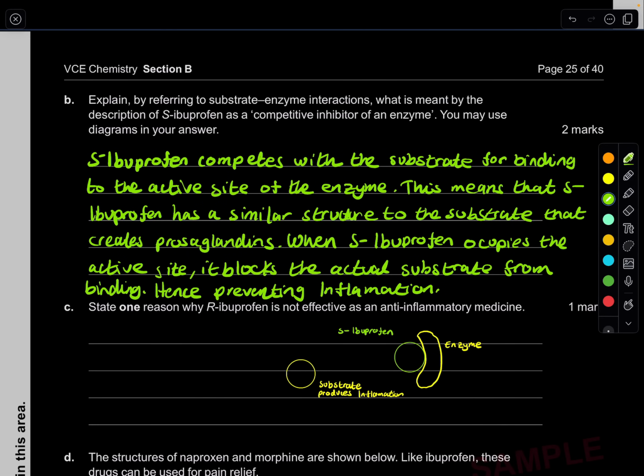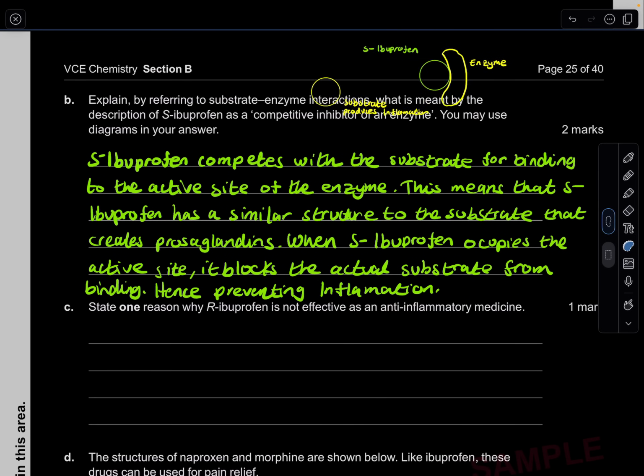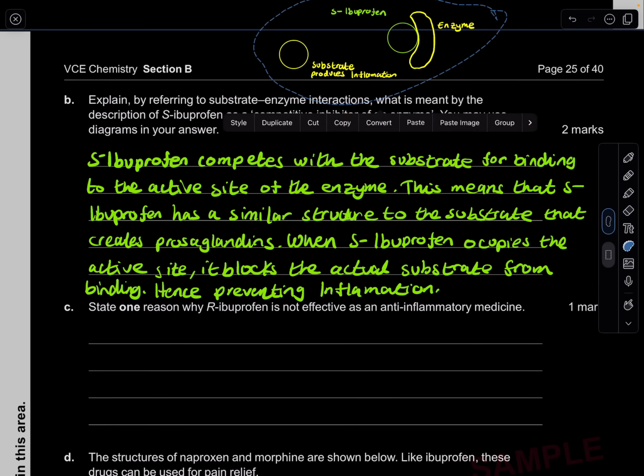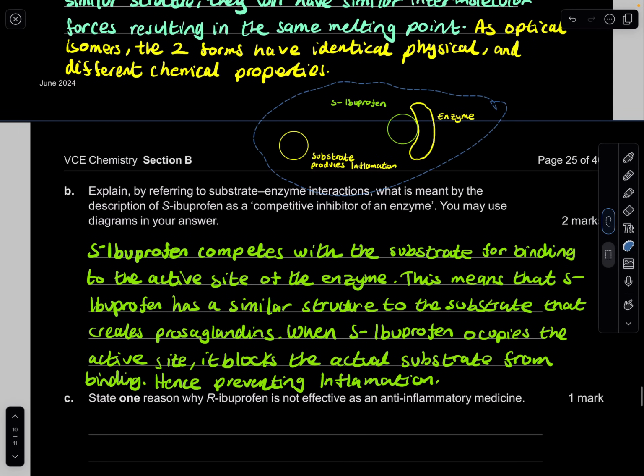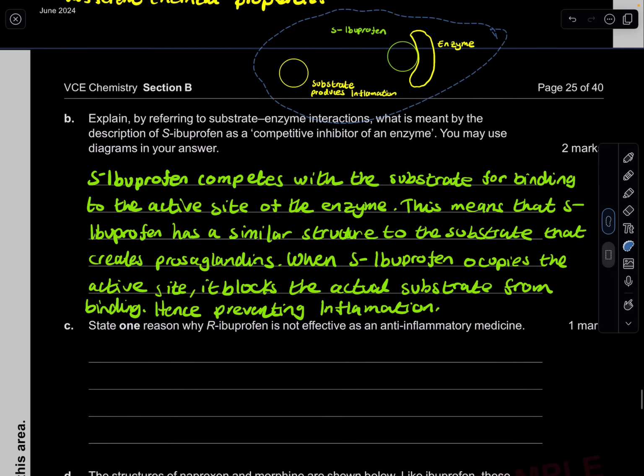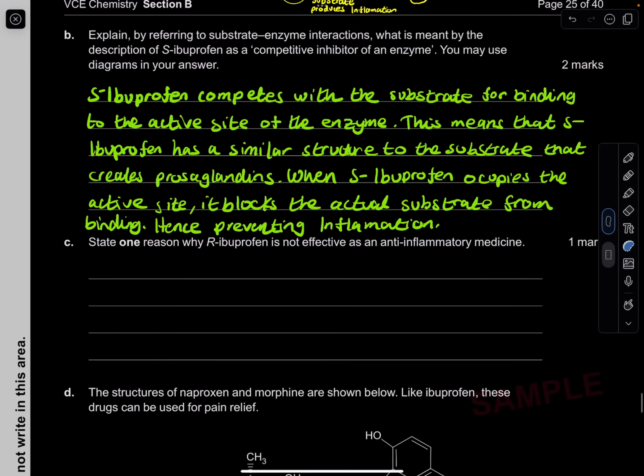Perfect. So this is a nice diagram that really explains what happens. There's no place for it to be honest, but I'm going to put it right over here. I hope that helps with that question. Nice, it's actually not too bad. So this is in the new study design, so make sure you know what a competitive inhibitor is and a non-competitive inhibitor. But this is what competitive inhibitor basically means. It competes with that substrate for the active site.